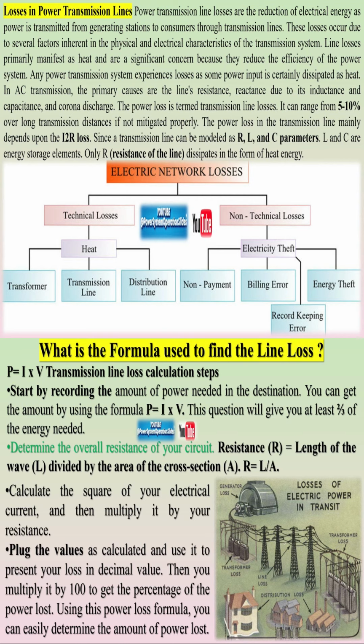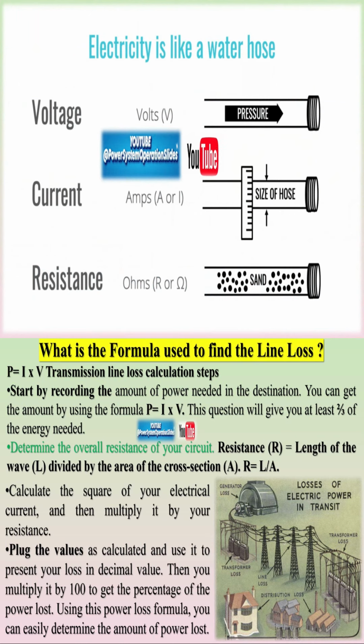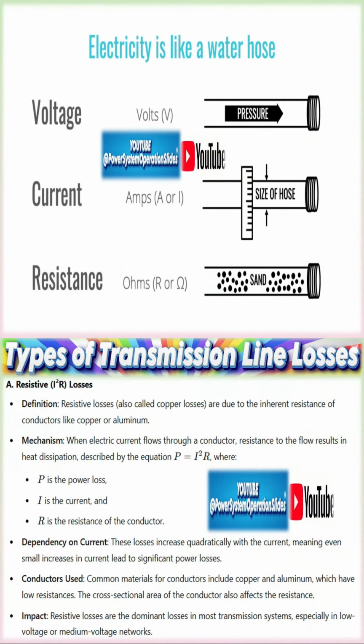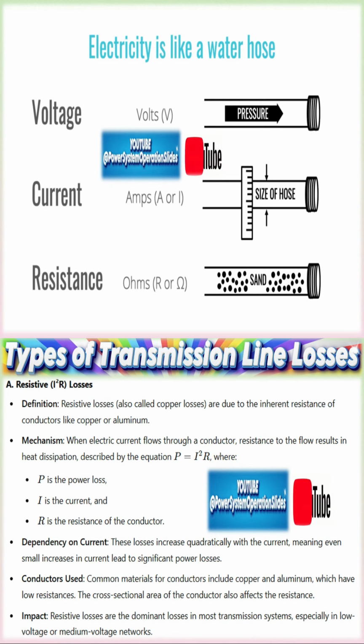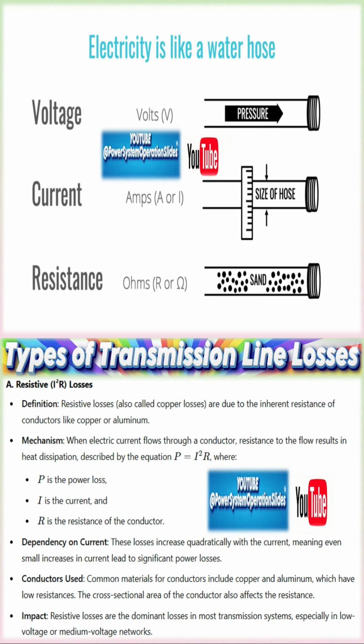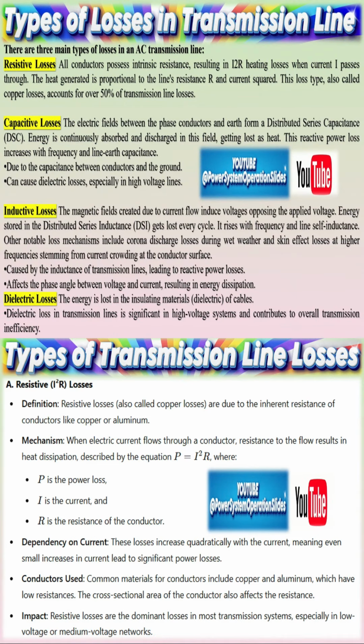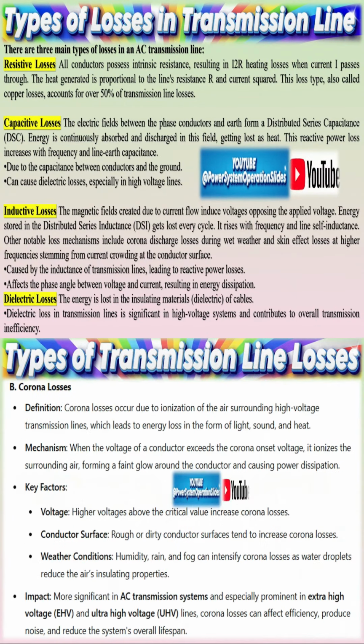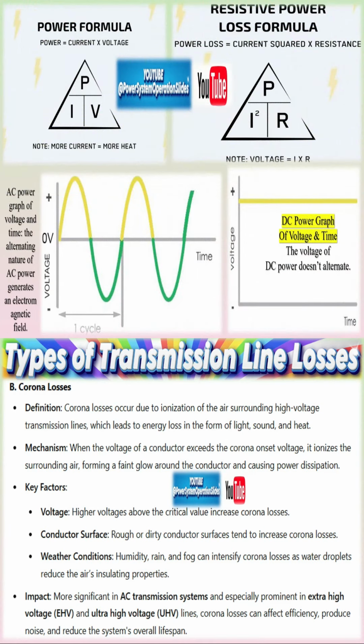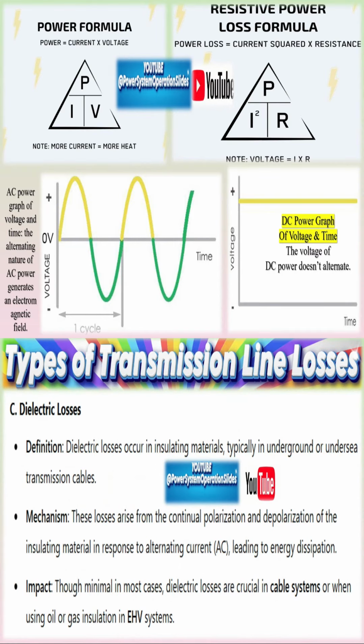Different power is lost at different stages. 1 to 2% of energy is lost during the step-up transformer from when the electricity is generated to when it is transmitted. 2 to 4% of energy is lost in the transmission lines. 1 to 2% of energy is lost during the step-down of the transformer from the transmission line to distribution. 4 to 6% of energy is lost during the distribution, so the average loss of power between the power plant and consumers ranges between 8 to 15%.